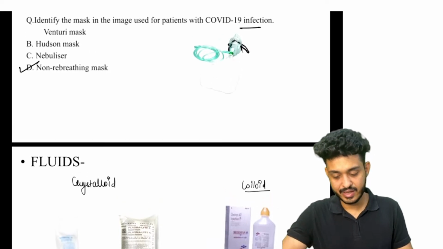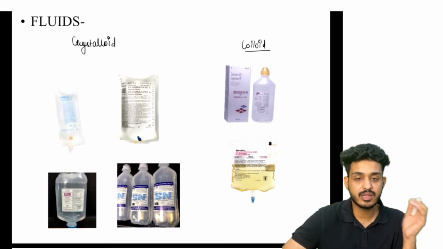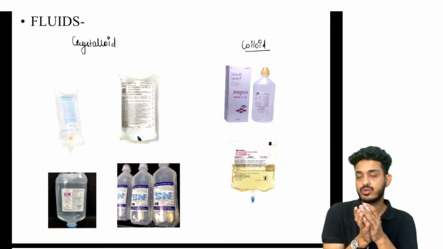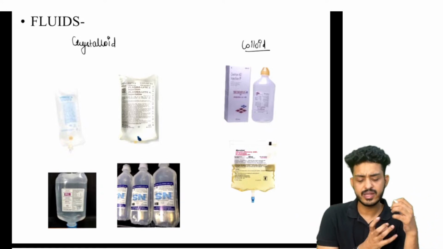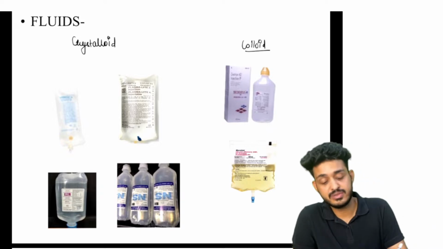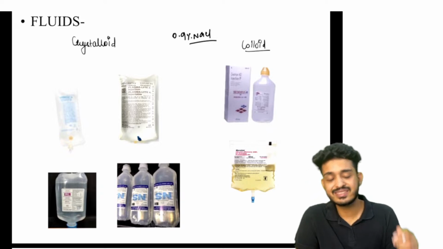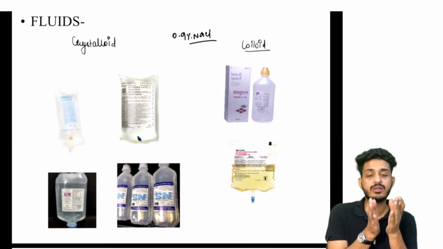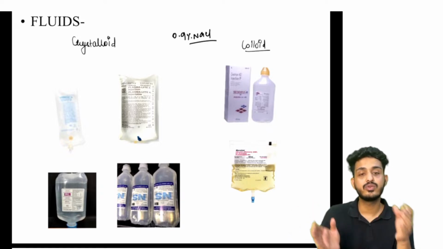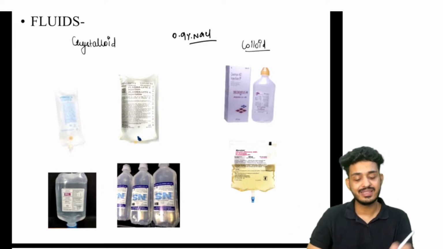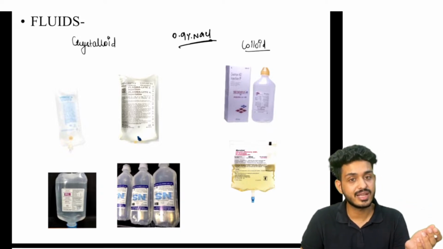Next, we have different kinds of fluids. We have basically two types: one is crystalloid, another is colloid. For example, when you go to a hospital, you will find bottles of NS or RL with labels, for example 0.9% sodium saline. What does that mean? It means the osmolality of the solution is similar to your blood plasma. We have isotonic and hypertonic salines also.